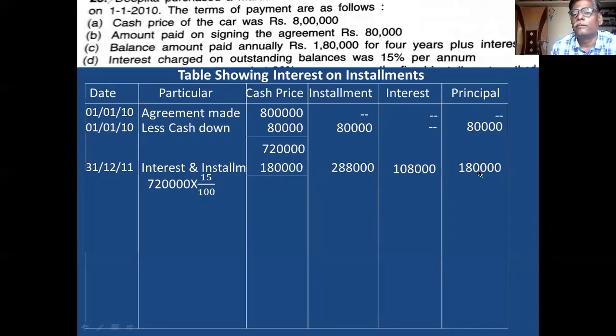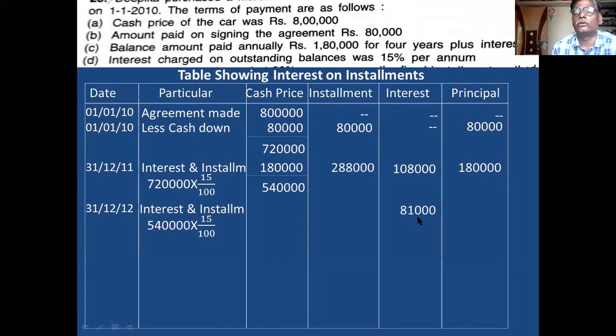The same method. Principal comes to cash price column and deduct it, 5,40,000. Then the next installment, interest and installment, balance is 5,40,000. 5,40,000 into 15%, interest is 81,000.